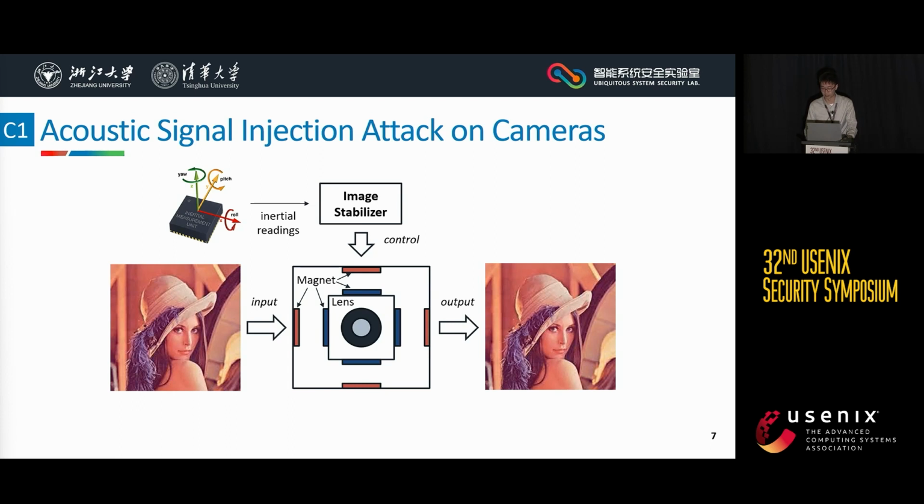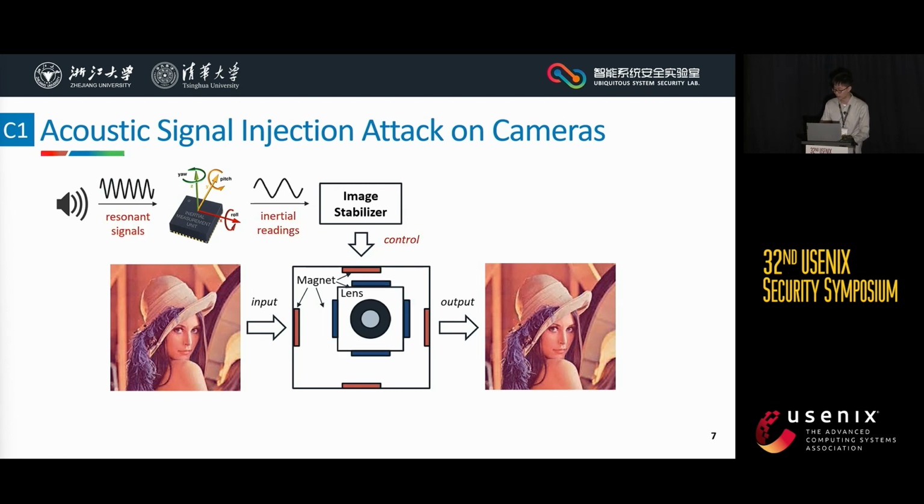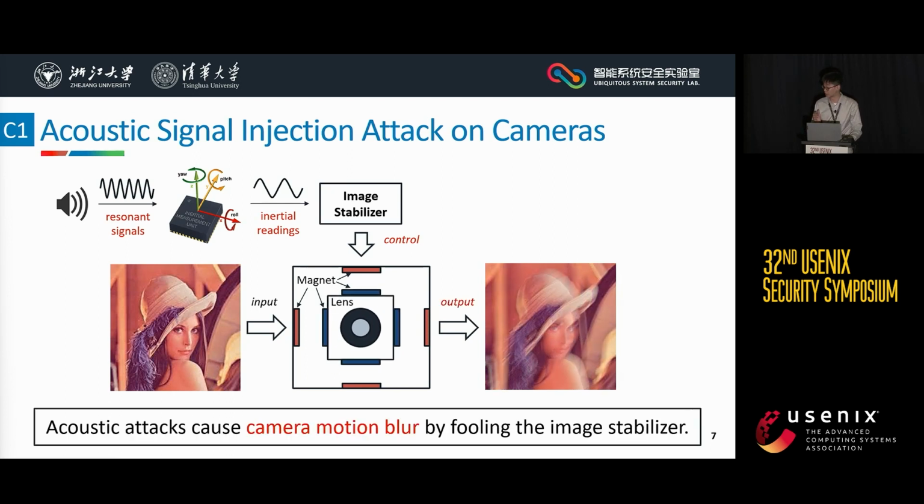Before introducing the signal design, we will briefly introduce how acoustic signals can affect cameras with an image stabilizer. The adversary launches this attack by injecting resonant acoustic signals into the MEMS inertial sensors, thus causing fake inertial readings. Consequently, the image stabilizer controls the movement of the camera lens to compensate for the fake camera motion, which on the contrary causes camera motion blur.